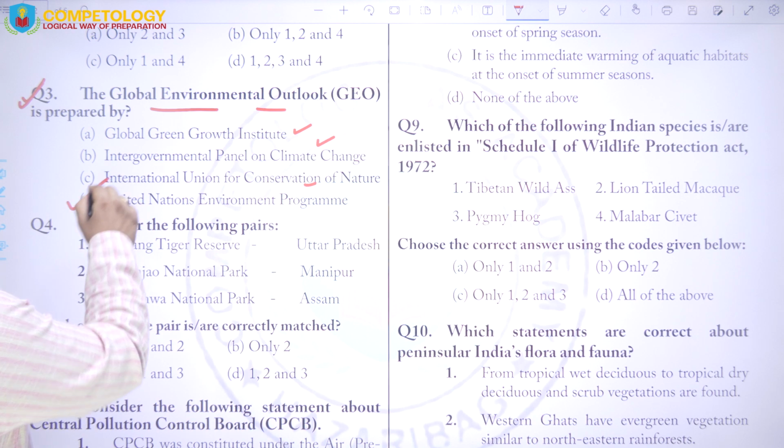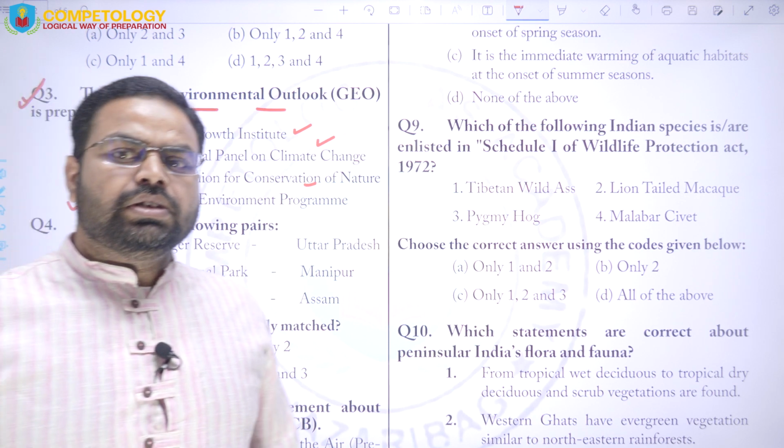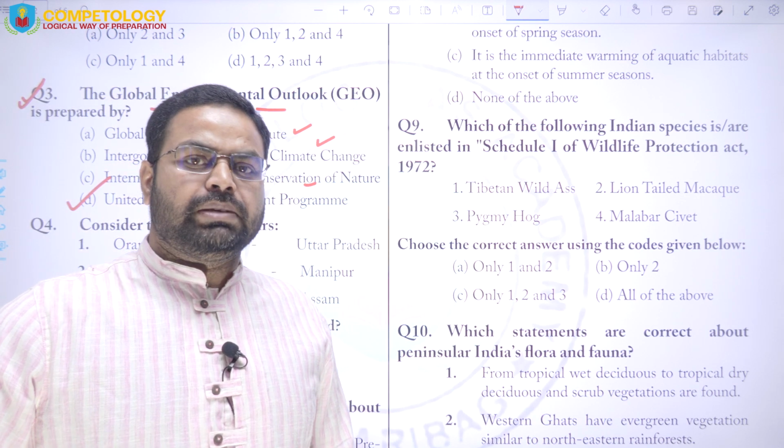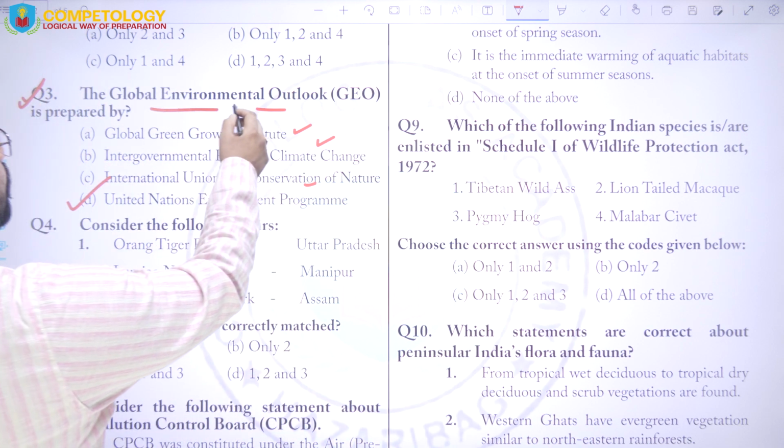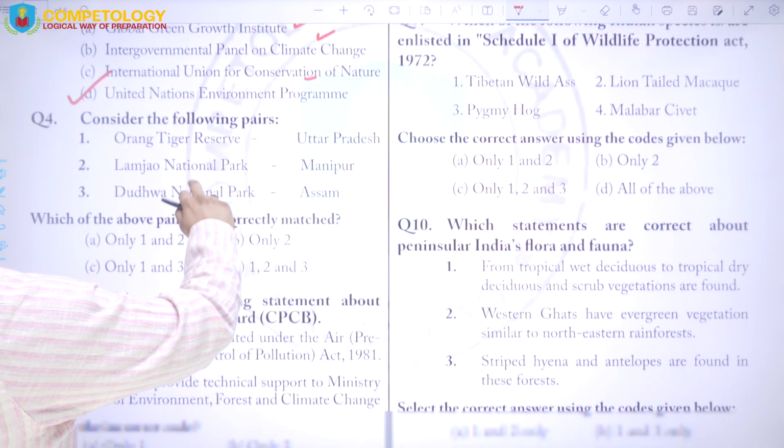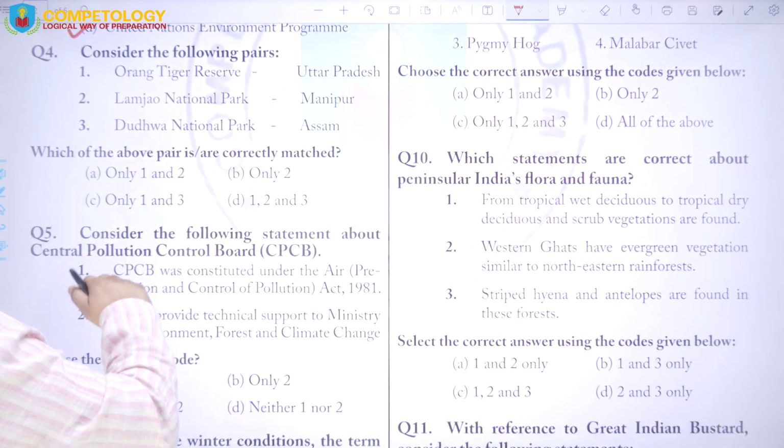The correct answer is D. This is just a factual question, so everybody should know that UNEP is the organization which releases the Global Environmental Outlook, right?